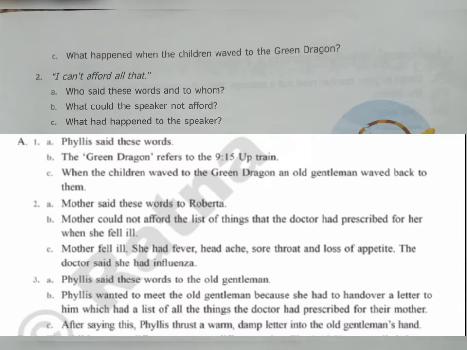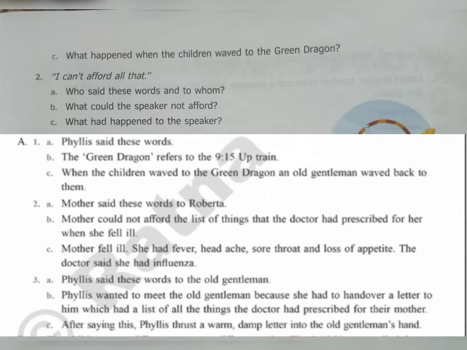Okay. Second question, "I can't afford all that." Who said these words and to whom? Yes, mother said these words to Roberta. You can see that on page number 30. One, two, three. Fourth paragraph, "Nonsense." You have to read from there. "Nonsense," said mother, lying in bed with eyes as bright as beads. "I can't afford all that." You can read that area, then you will get the answer.